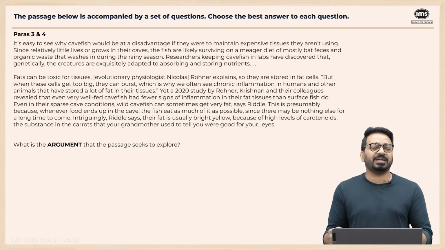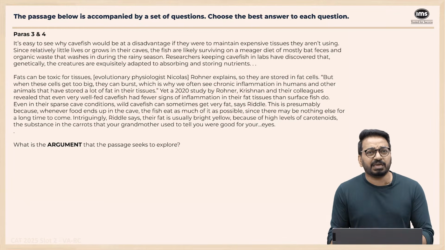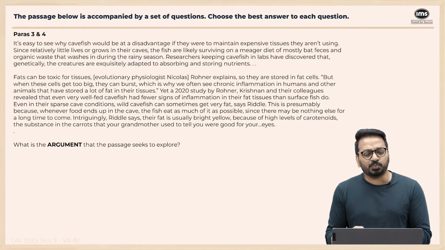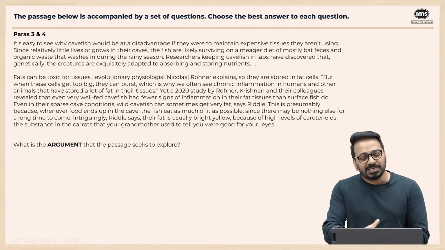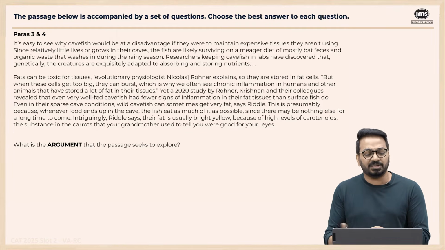Normally, if you have excess fat, there is inflammation. But cavefish do not have inflammation even when they have consumed excess fat compared to the surface fish. Even in sparse cave conditions, wild cavefish can sometimes get very, very fat. This is presumably because whenever food ends up in a cave, the fish eat as much as possible since there may be nothing else for a long time.